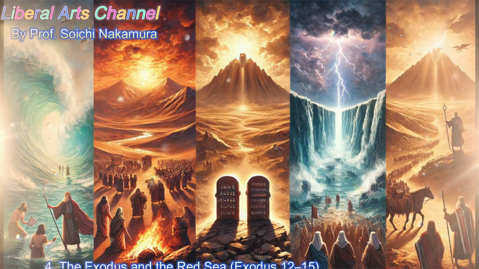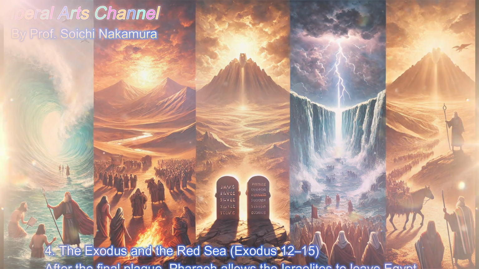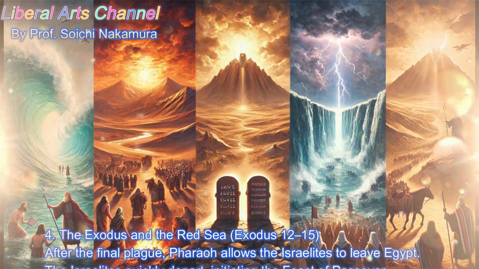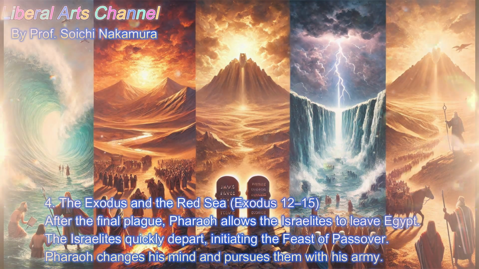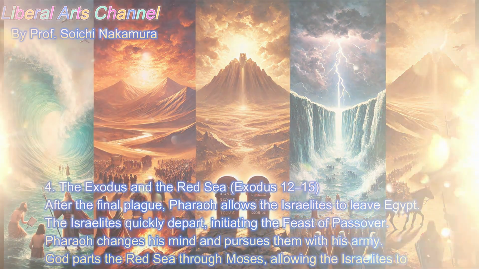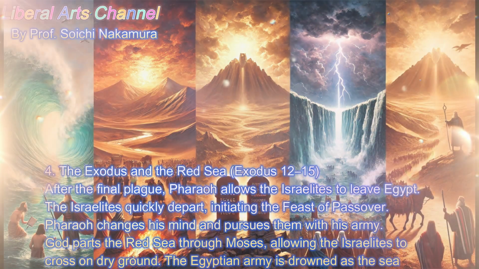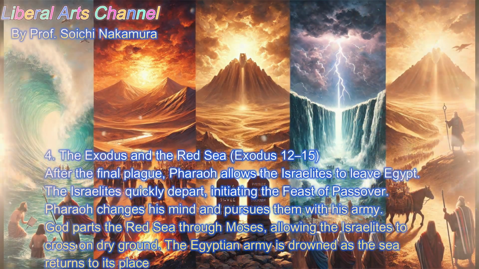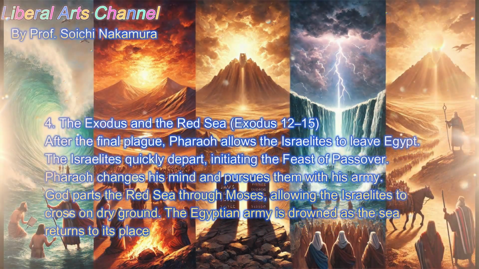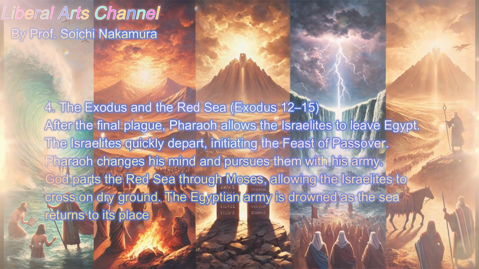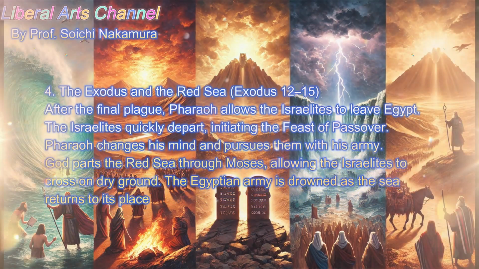4. The Exodus and the Red Sea. Exodus 12-15. After the final plague, Pharaoh allows the Israelites to leave Egypt. The Israelites quickly depart, initiating the feast of Passover. Pharaoh changes his mind and pursues them with his army. God parts the Red Sea through Moses, allowing the Israelites to cross on dry ground. The Egyptian army is drowned as the sea returns to its place.